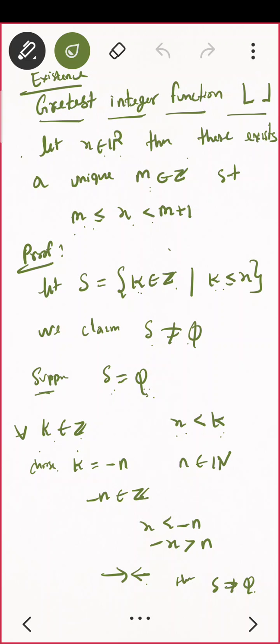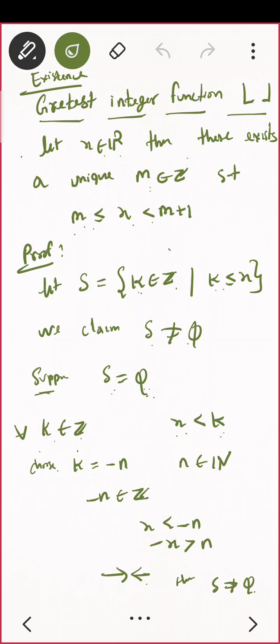So here I have started. Let S be the set of all integers which are less than or equal to x. Do you understand this set first? You should always take some example and see whether you understand the structure of a set or not. Suppose you start with 10. What will we have in the set? All the integers which are less than or equal to 10. Perfect. If this is done, then you're halfway done.